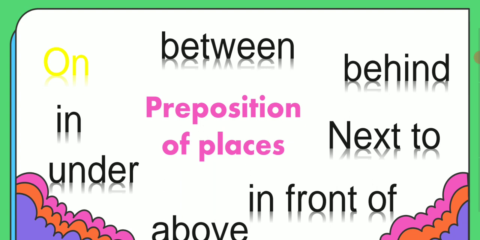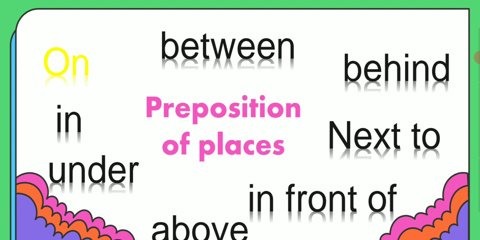Okay, so let's take prepositions of place. What is the meaning of preposition? Prepositions of place help me to recognize or to describe things. For example, I want to say the ball is on the table. So you understand that the ball is on the table. So I described that the ball is on the table.